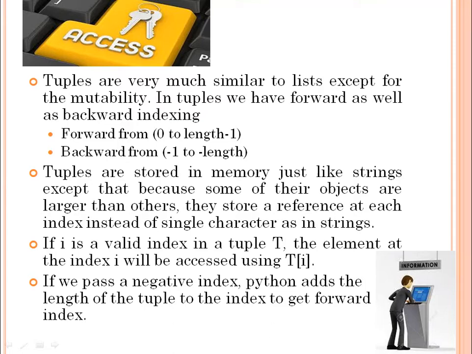They will not change to any other type of brackets. If we pass a negative index, Python adds the length of the tuple to the index to get the actual forward index.